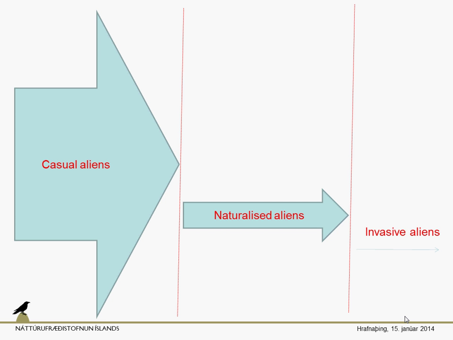Then a subset of this big number of species will survive for a longer time, and we call them naturalized aliens. And out of naturalized aliens, there is a very tiny proportion of species that have a potential to do some harm to the environment, to the economy, to the infrastructure, or even to human health. And we term them invasive aliens.